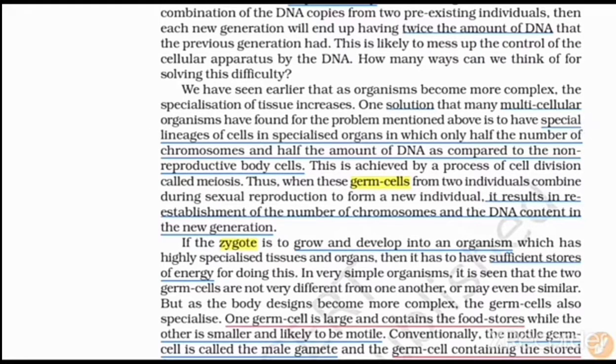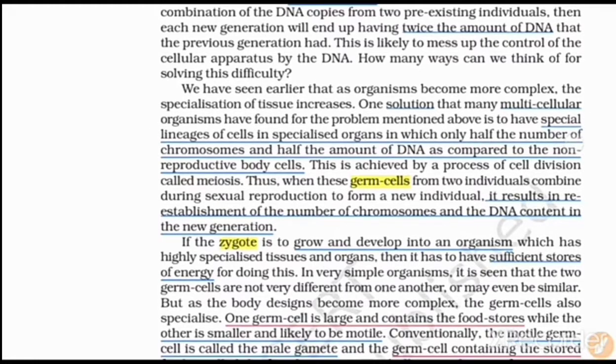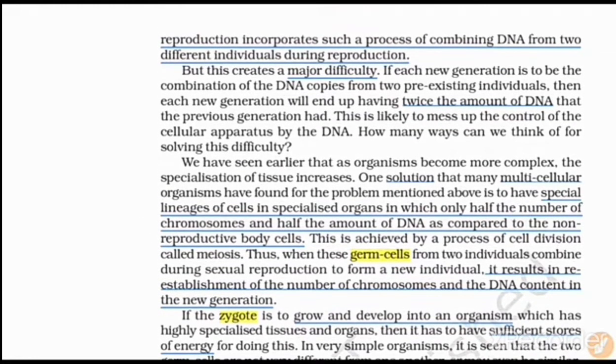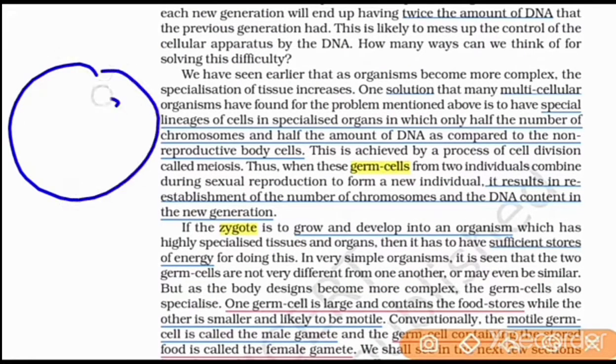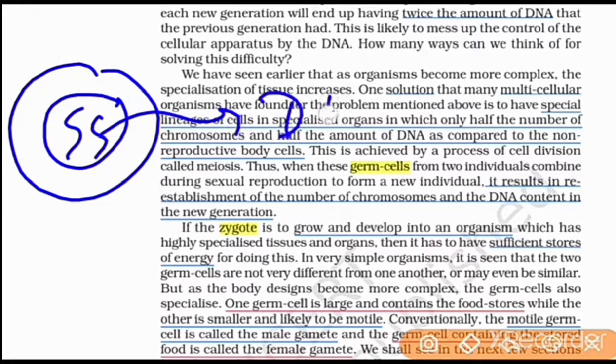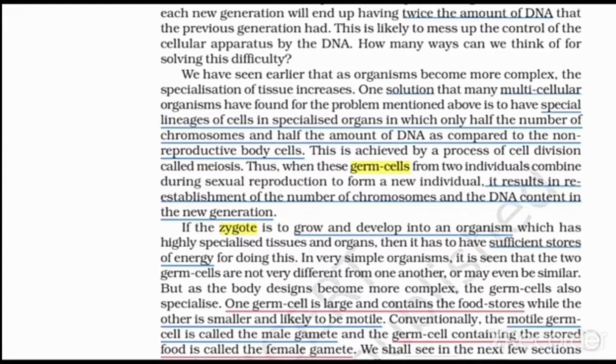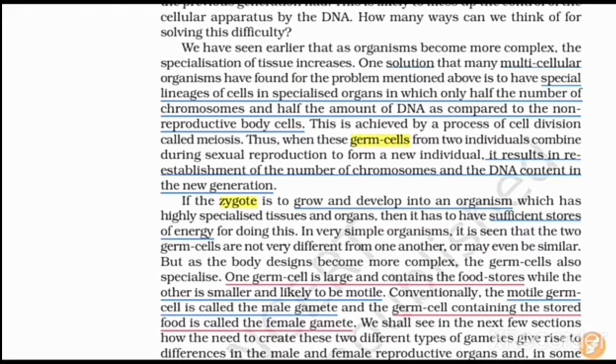This problem is found in multicellular organisms. They have a special lineage of cells, specialized organs, in which there is only half the number of chromosomes and half the amount of DNA compared to the non-reproductive body cells. Half the amount of DNA will be there. A cell consists of a nucleus, and inside the nucleus there are chromosomes.